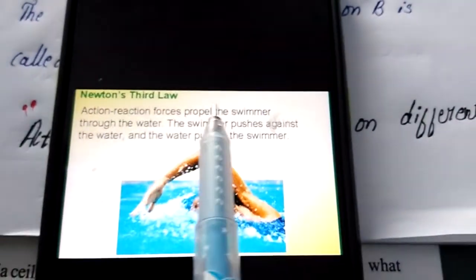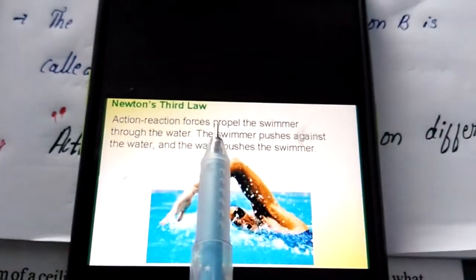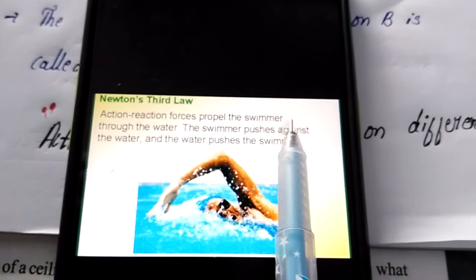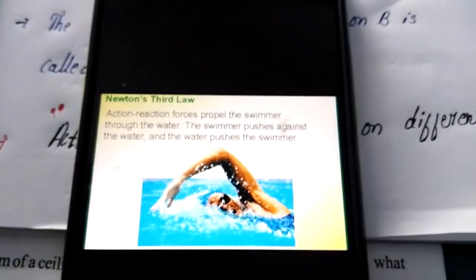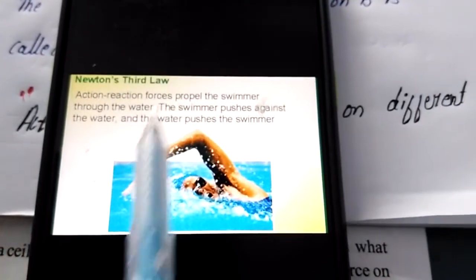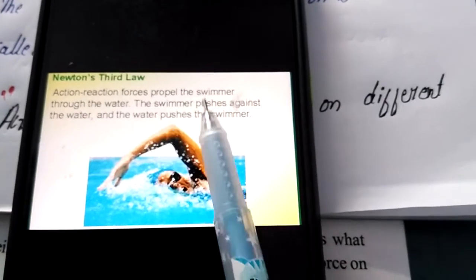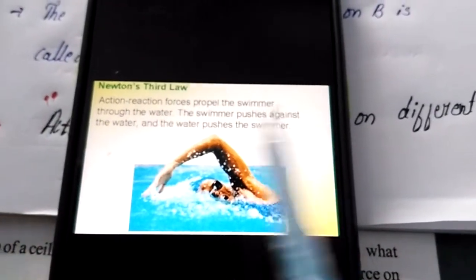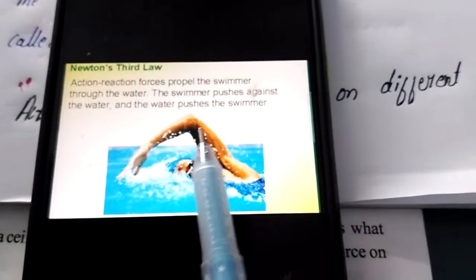Newton's third law is also applicable while we are swimming. The action-reaction force propels the swimmer through the water. We travel from one point to another point in water also. How is it possible? Because Newton's third law is applicable here. What do we do? The swimmer pushes against the water.